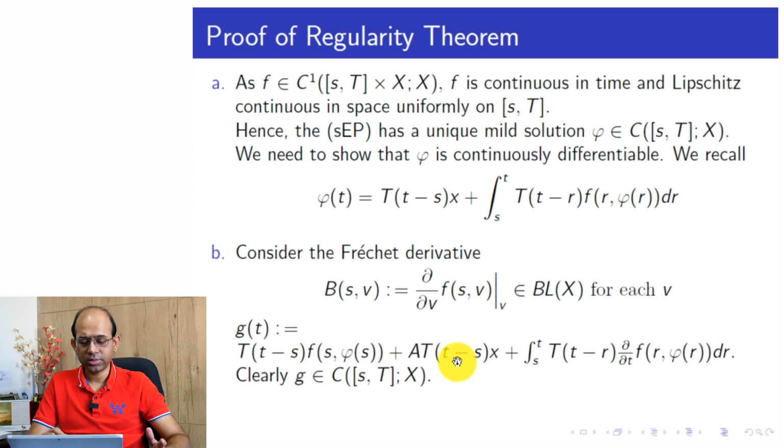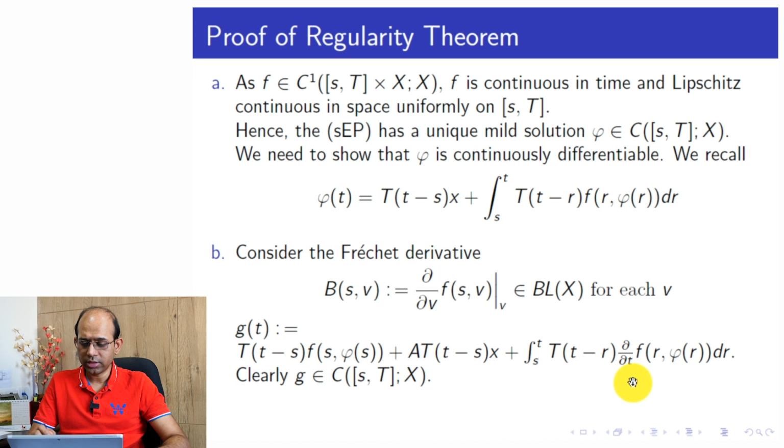Here, for the same reason, since x is coming from the domain of definition of A, this makes sense. And since T t is a C0 semigroup, this is continuous. So A T t minus s x is the same as T t minus s A x.